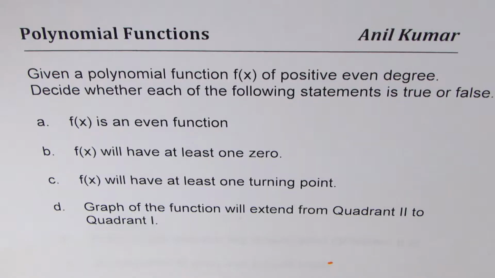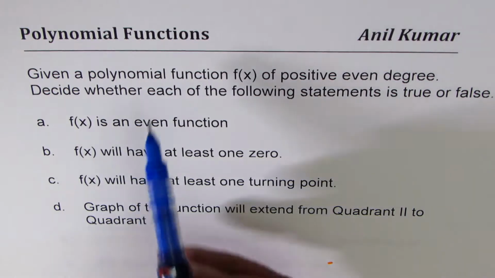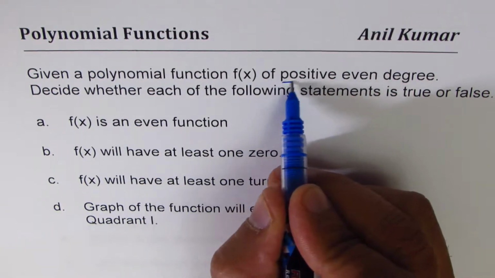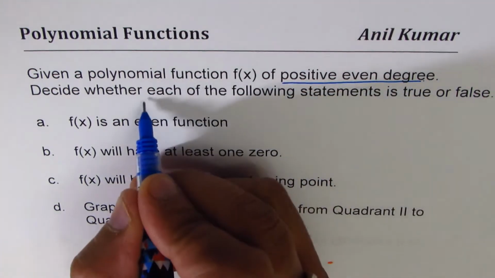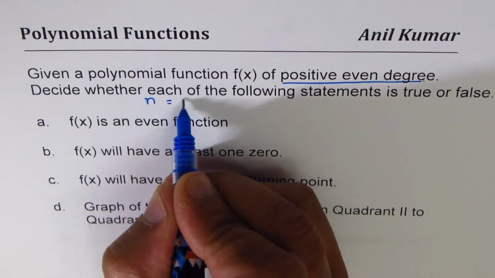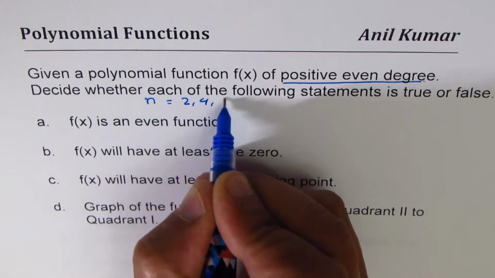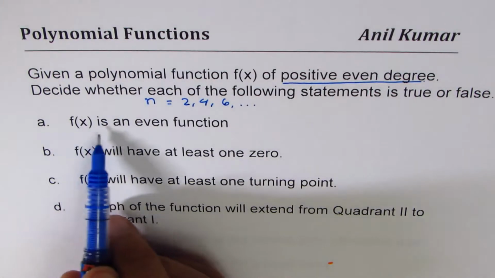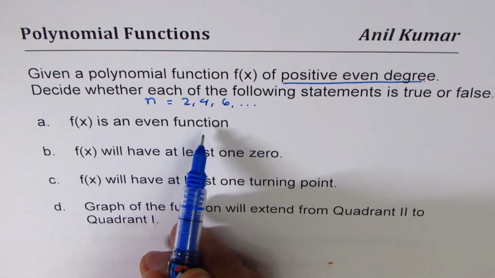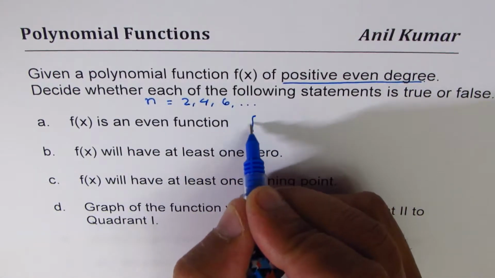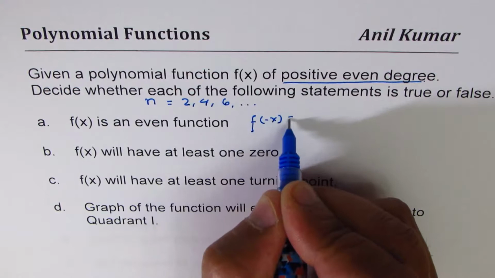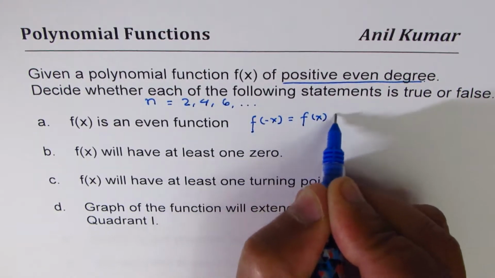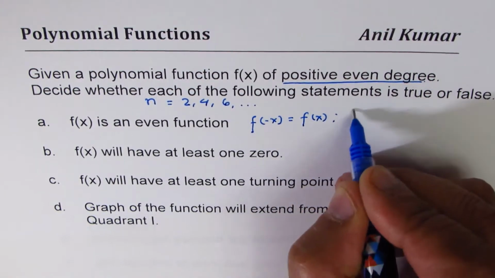Okay, now let's begin with understanding the question first. We are given a polynomial function of positive even degree. That means n could be equal to 2, 4, 6 and so on, correct? That's the degree of your polynomial. Now it says f of x is an even function. Well, even function means that f of minus x should be equal to f of x. Is that okay? Also, it means it is symmetric